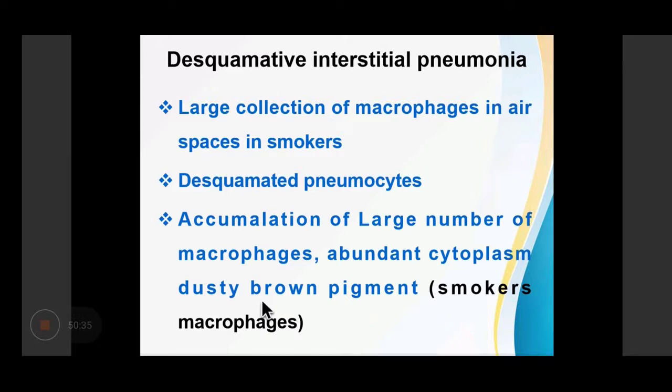Now, desquamative interstitial pneumonia is a large collection of macrophages in the alveolar spaces in smokers. There is presence of desquamated pneumocytes, and accumulation of large numbers of macrophages with abundant cytoplasm and dusty brown pigment, which are known as smokers' macrophages.